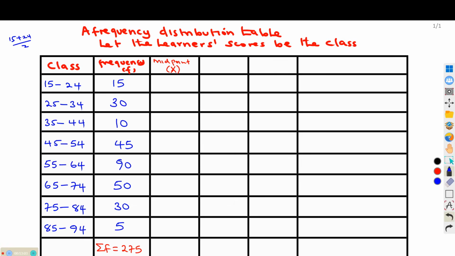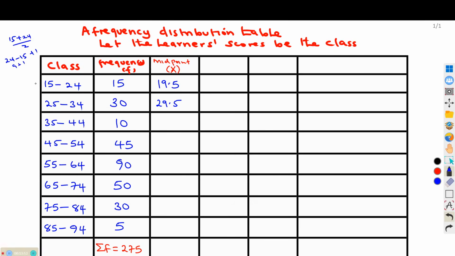So when you get 15 plus 24 divided by 2, you should be able to get the value which is 19.5. You do the same here, 25 plus 34 divided by 2, and you should be able to get 29.5. But there is a way we can easily do this. If you know the interval between the classes, you can easily get all the remaining midpoints. How do we establish the interval? You get 24, you subtract 15, you add 1. So this is 9 plus 1, that is 10.